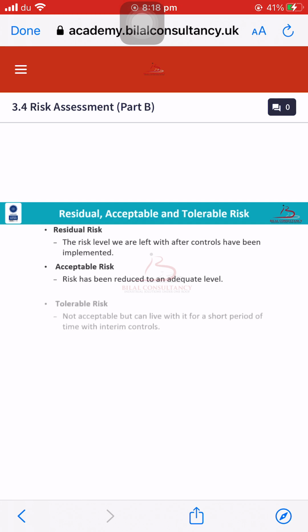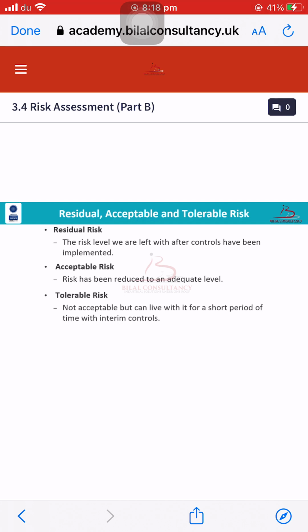Residual risk is basically when all precautions and all controls are being applied and still there is some kind of risk remaining. So this is called residual risk. And the acceptable risk has been reduced to an adequate level.